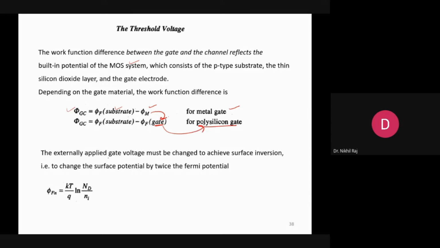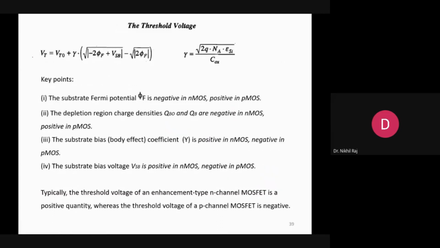So the externally applied gate voltage must be changed so much that there is a surface inversion and a channel is created, and it has been approximated that the potential must equal twice the Fermi potential. At least it should be equal to twice the Fermi potential. And phi f for the n type will be given by kT by q ln of Nd by ni. So this will be the threshold voltage equation.